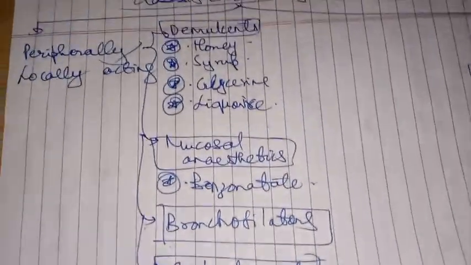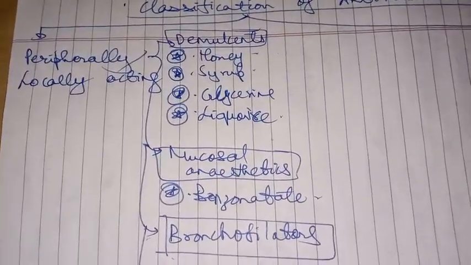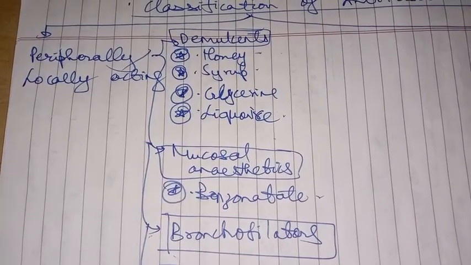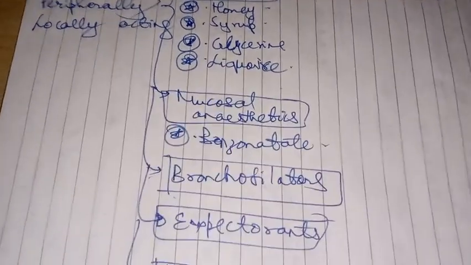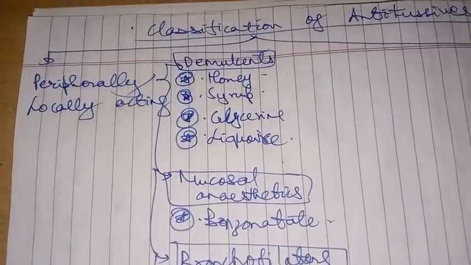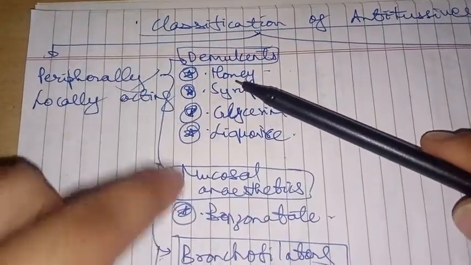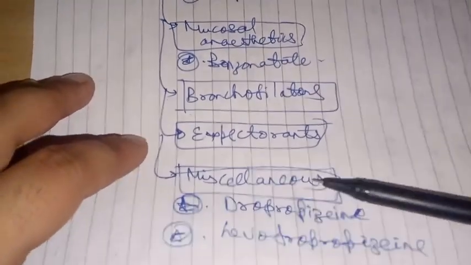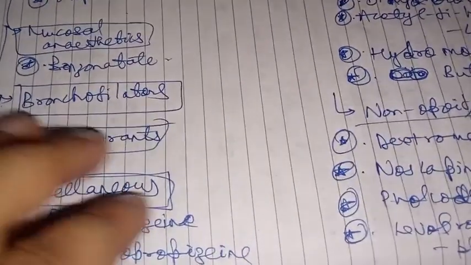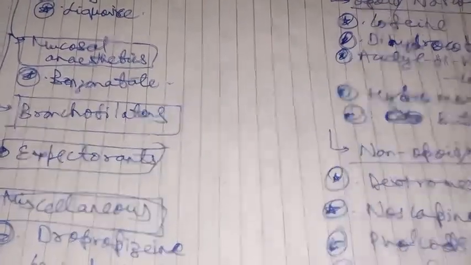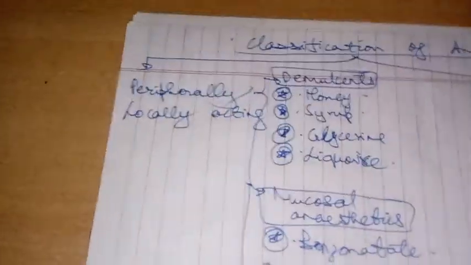This chart summarizes the whole classification of antitussives. Antitussives can be classified into two categories: peripherally acting and centrally acting. Peripherally acting can be further subdivided into 5 categories: demulcents, mucosal anesthetic, bronchodilator, expectorants, and miscellaneous. Centrally acting can be further divided into 2 categories: opioid or narcotic, and non-opioid or non-narcotic. First, we'll discuss the examples.